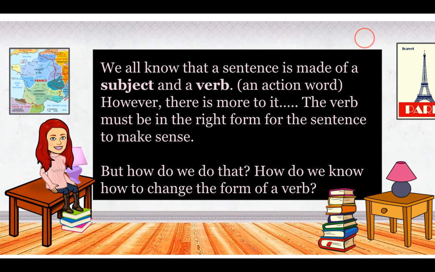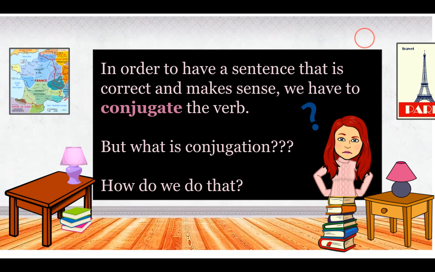You know that a sentence is made of a subject and a verb, right? We all know that. A subject is the person or thing that the sentence is about, and the verb is the action that that thing or person does. However, there's more to it. The verb must be in the right form for the sentence to make sense. How do we do that? How do we know how to change the form of a verb? In order to have a sentence that is correct and makes sense, we have to conjugate the verb. But what is conjugation? How do we do that?